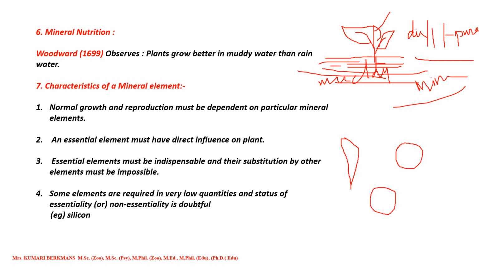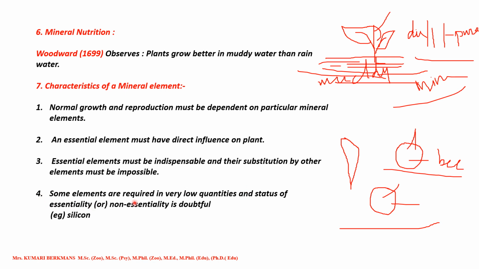So this land cannot produce a good crop, and this beetroot cannot grow well in this land. I hope you see the difference between this and this. Carrot needs a certain type of minerals to grow, beetroot needs a certain type of minerals to grow, and cabbage needs another type of nutrients to grow. All the minerals should be properly supplied to the plants.